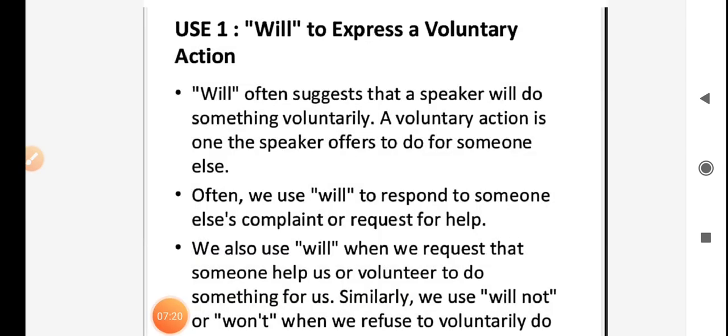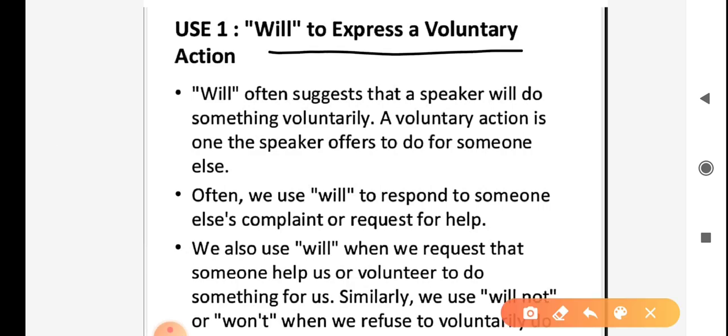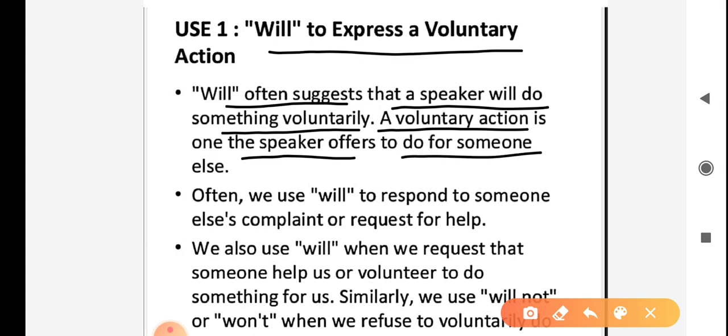Now let's discuss the use of will in simple future tense. Will to express a voluntary action. Will often suggests that a speaker will do something voluntarily. A voluntary action is one the speaker offers to do for someone else.